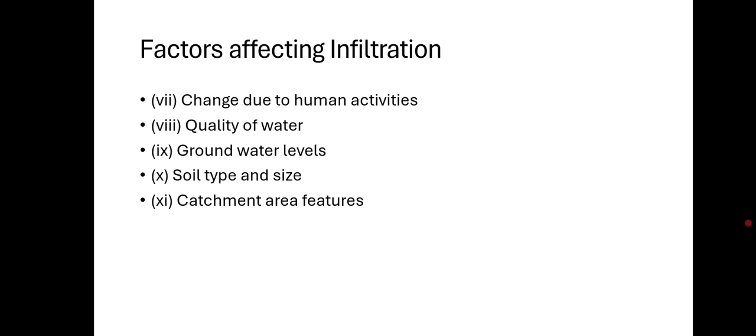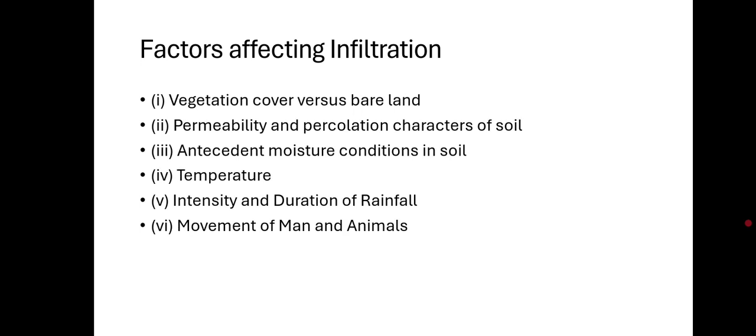First, we see about vegetation cover versus bare land. Vegetation helps water enter the soil. Areas with grass, plants and bushy plants have a high infiltration capacity. Bare land slows down water entry. On empty land, raindrops hit the soil directly and wash fine particles into the soil pores, clogging them and reducing water flow. These fine particles clog the surface and stop water from soaking in.